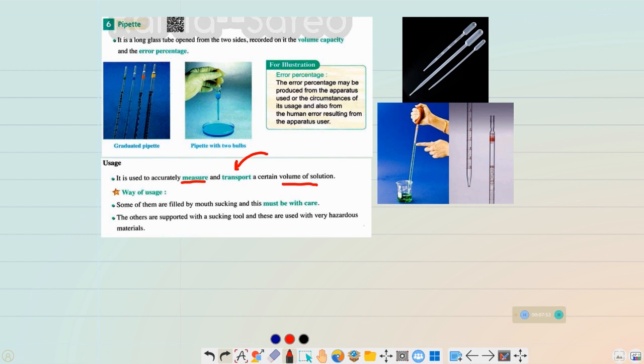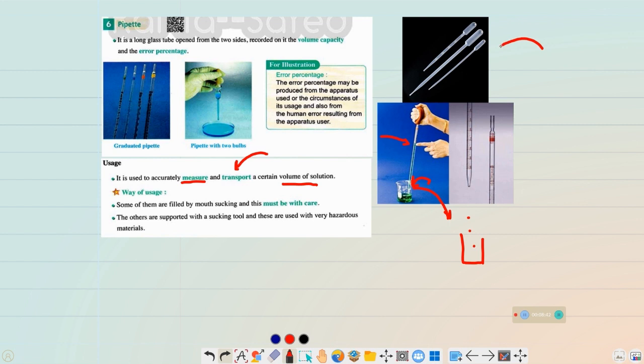Because as you can see here, we can take a certain amount of this solution from the beaker, and now the volume inside this pipette is accurate, and we start to drop the solution inside another container as you need in the experiment, drop by drop. So you transport the solution from the beaker to another one, but with a certain, accurate volume.